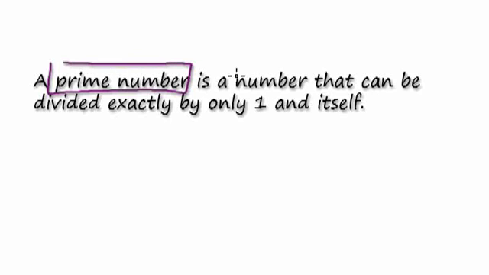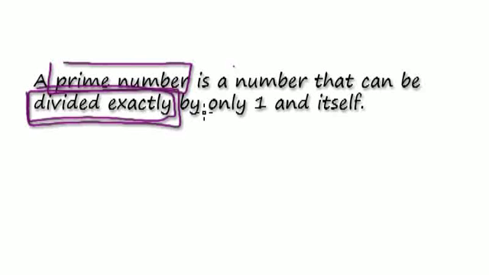A prime number is a number that can be divided exactly. This bit, divide exactly, is quite hard to understand. Leave that for the time being. Only sounds quite important. Only by one and itself.